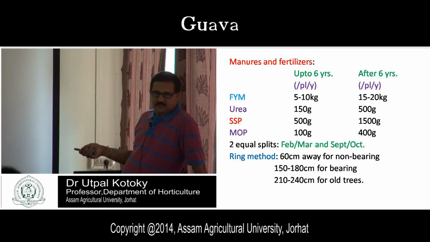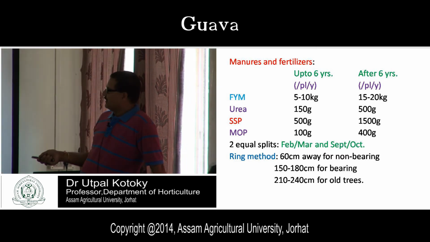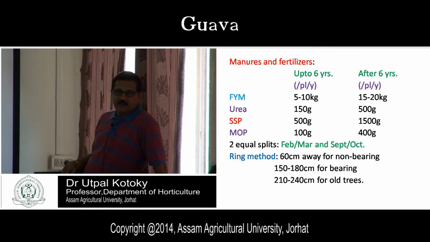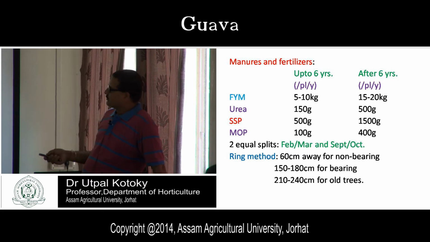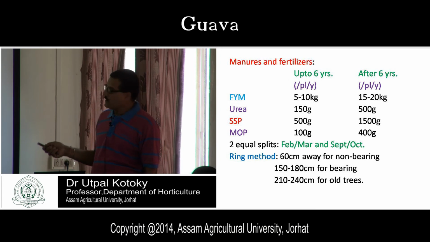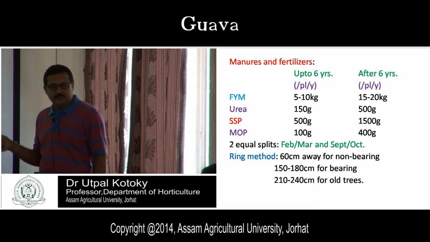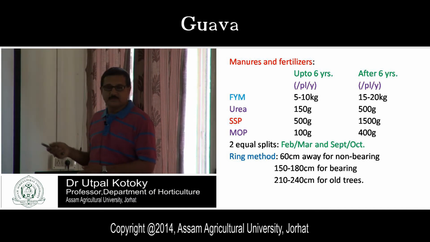Then for some plants you may get old plants, isn't it? Okay, for that 210 to 240 centimeter away from the plant. So this should be done according to the age of the plant, and your time of application is your February, March and September, October.